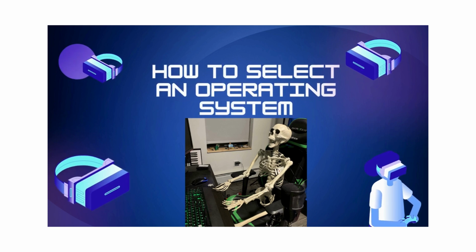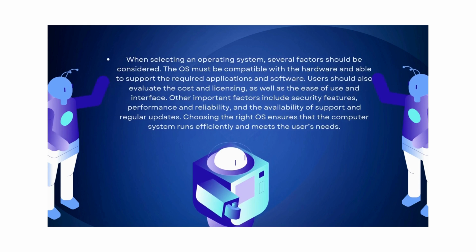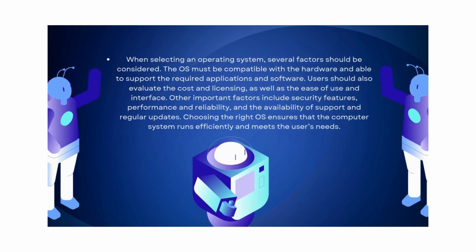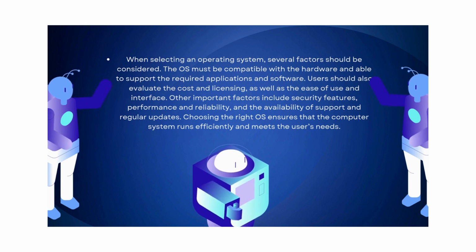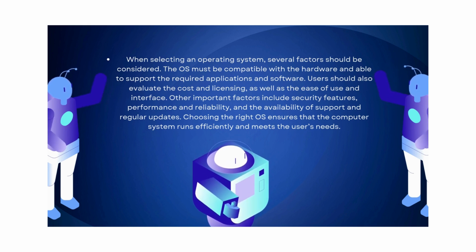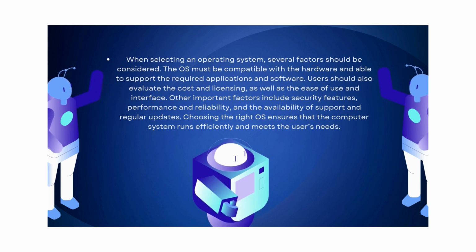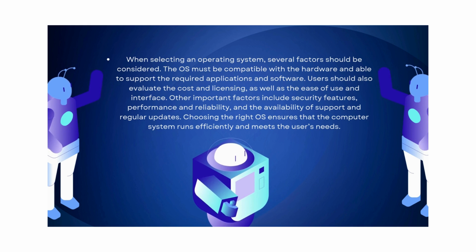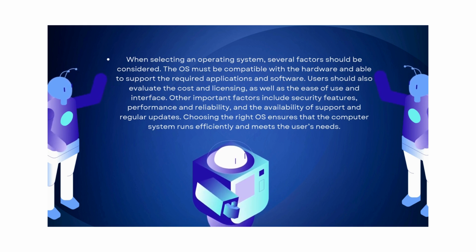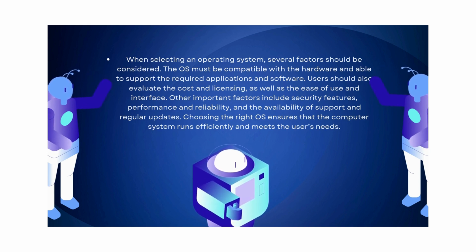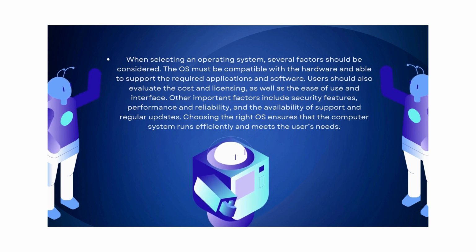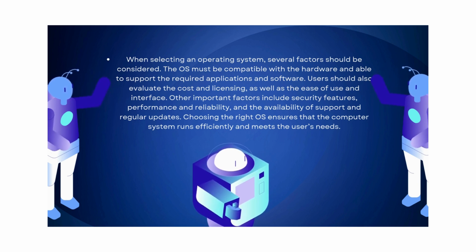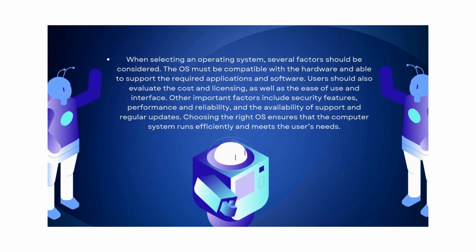How to select an operating system? When selecting an operating system, several factors should be considered. The OS must be compatible with the hardware and able to support the required applications and software. Users should also evaluate the cost and licensing, as well as the ease of use and interface.